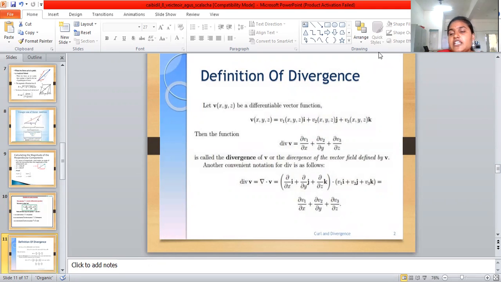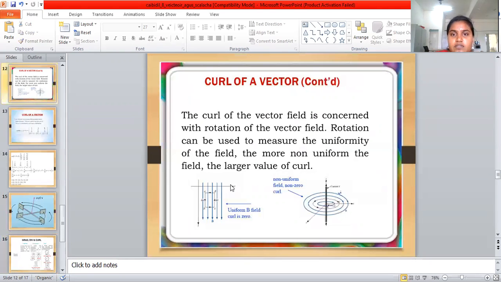Then i dot i = i squared = 1. Here the derivative of Vx, the derivative of Vy and the derivative of Vz together give the divergence of the vector function. Okay, the next one is curl.